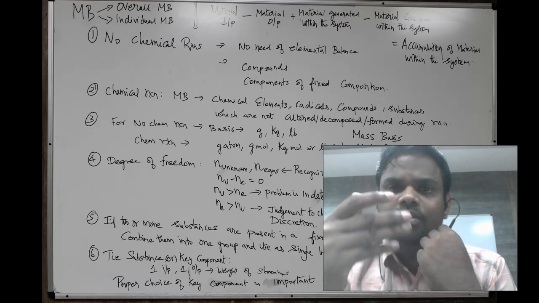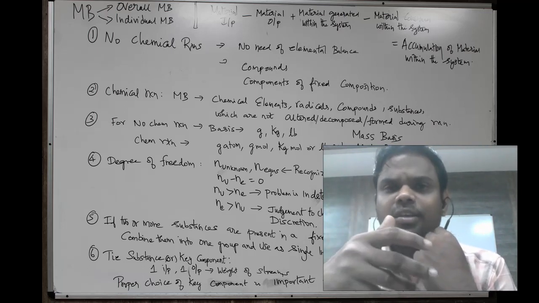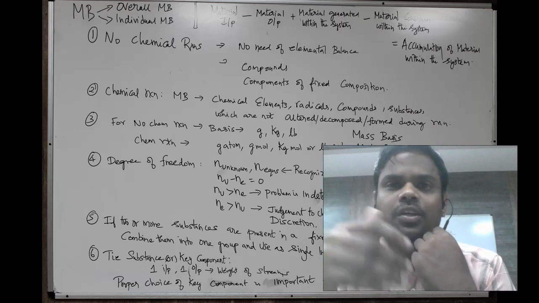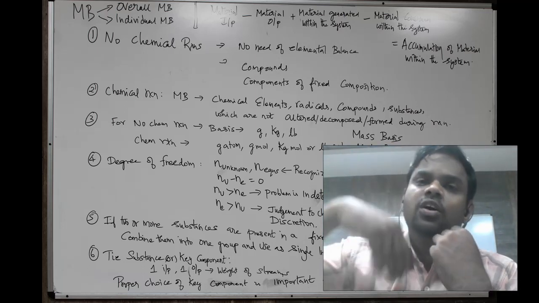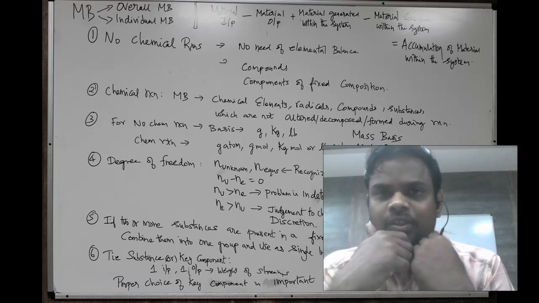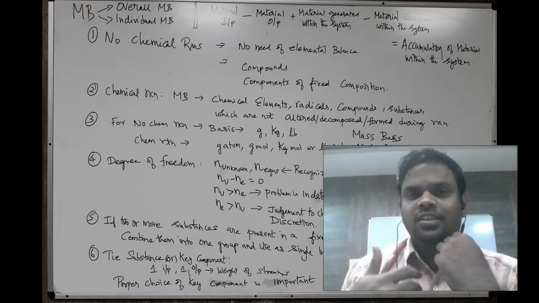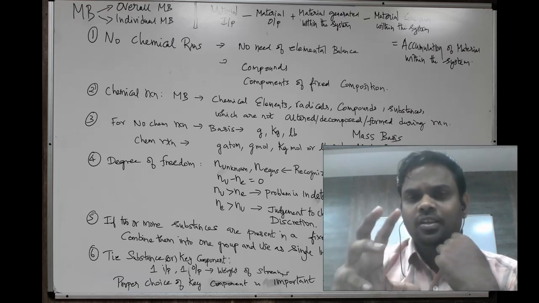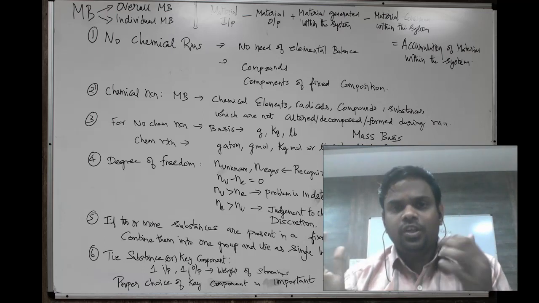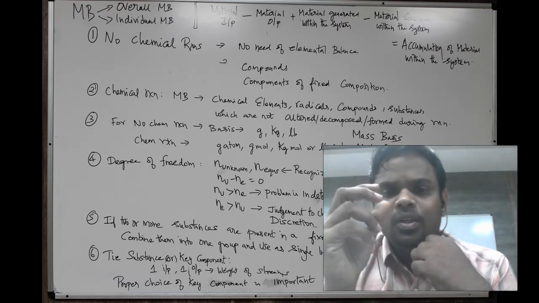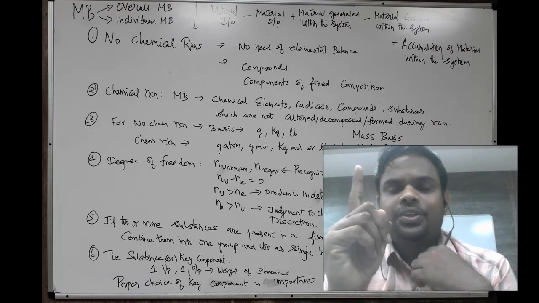If air is known, we can get both oxygen and nitrogen, because we know the mole fractions of oxygen and nitrogen in air. If we know nitrogen, we can find the associated oxygen, and if oxygen is known, we can find the associated nitrogen. So components present in a fixed ratio should be combined into a group, and the group should be considered as one independent equation.